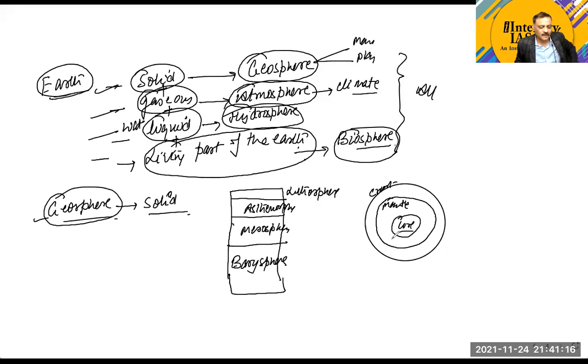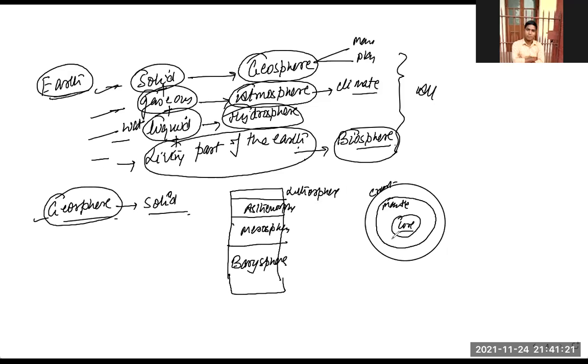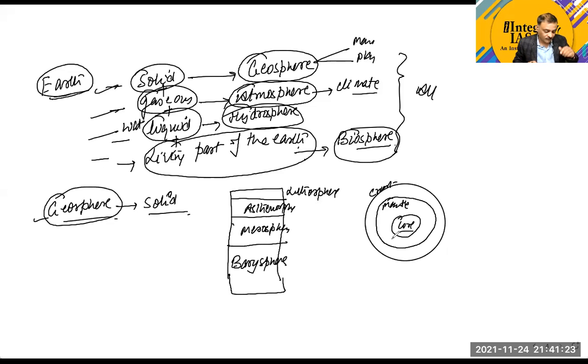We will discuss the interior of the earth at length and in proper detail later on in the classes. But for the purpose of the present class, you can take it to be the lithosphere, asthenosphere, mesosphere, and bathysphere. Litho means rocks.